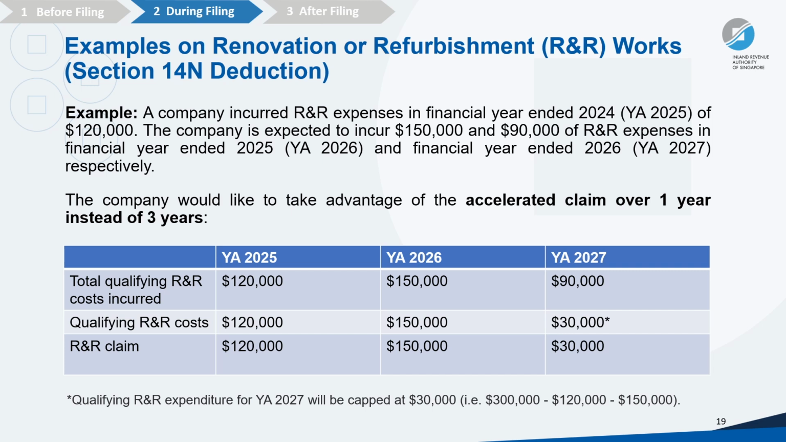So first, let's do the capping. The allowable Section 14N expenses are $120,000 in YA 2025, $150,000 in YA 2026. For YA 2027, we can only claim $30,000 even though we incurred $90,000. This is because we have exceeded the overall cap of $300,000. After we have determined the capping amount, we can now move on to the claiming, since the company would like to claim the Section 14N expenses over 1 year. Hence, we can claim the full qualifying amount in the respective YAs.